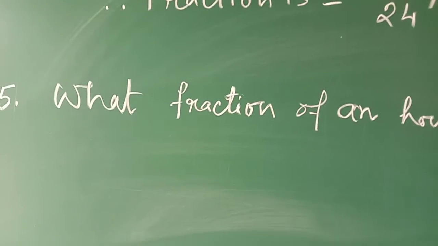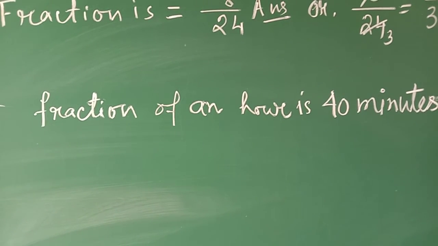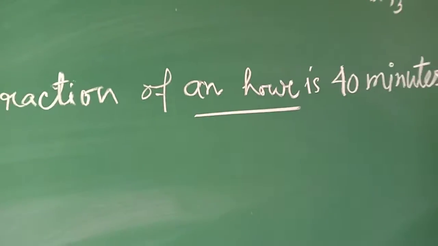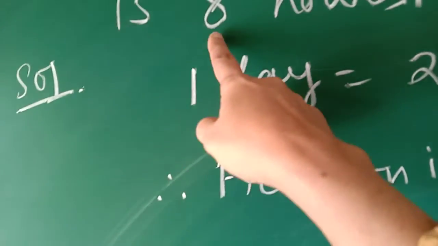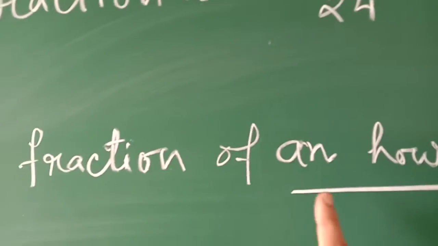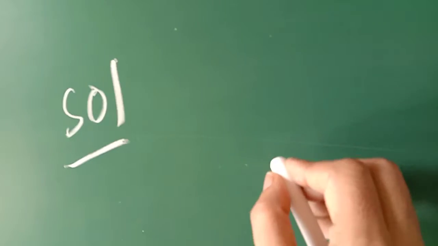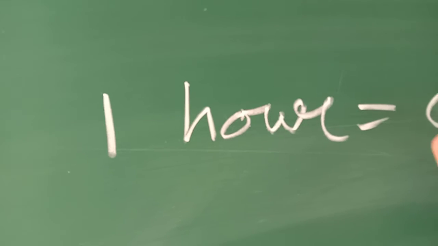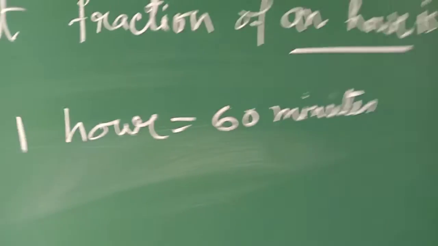Next question, come to the next question. What fraction of an hour is 40 minutes? Now an hour, this one you have to convert into minutes, as we have converted 1 day into hours. Now an hour also you can convert into minutes. So you know that for this solution, 1 hour is equal to 60 minutes.